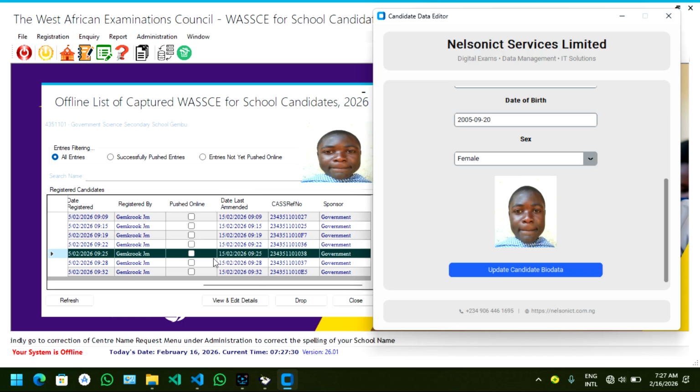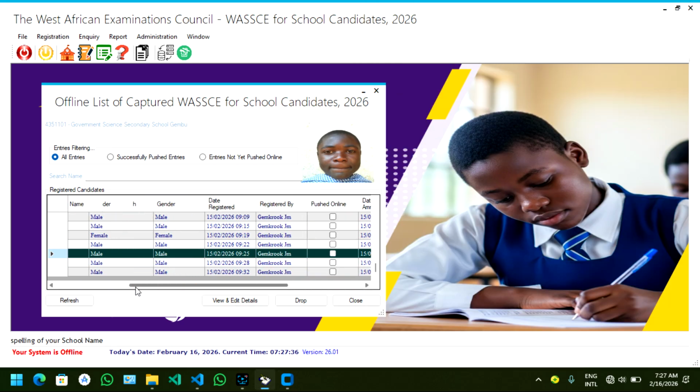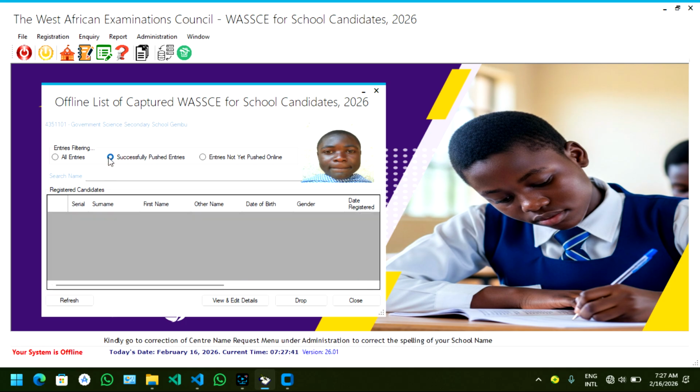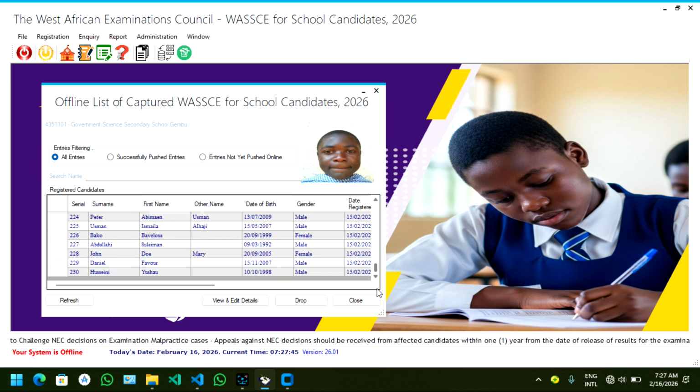So you see from the screen nothing has actually changed. But if you scroll back, I'll just refresh this page and scroll down. Look, we now have our new student on the list, and the gender has been changed, the date of birth has been changed, the other name, first name and surname have been changed.